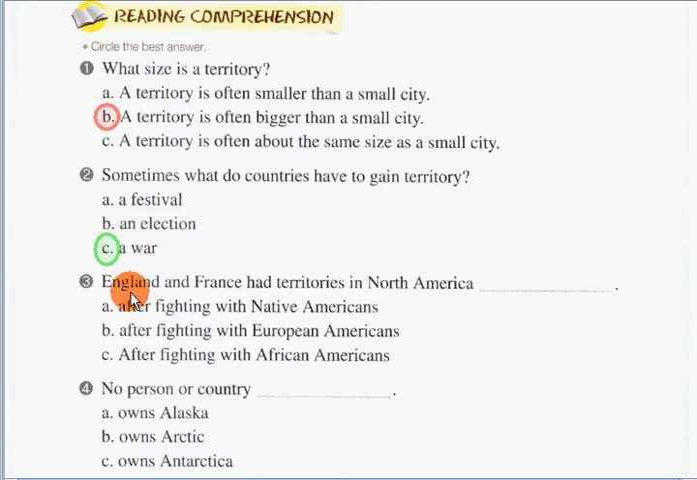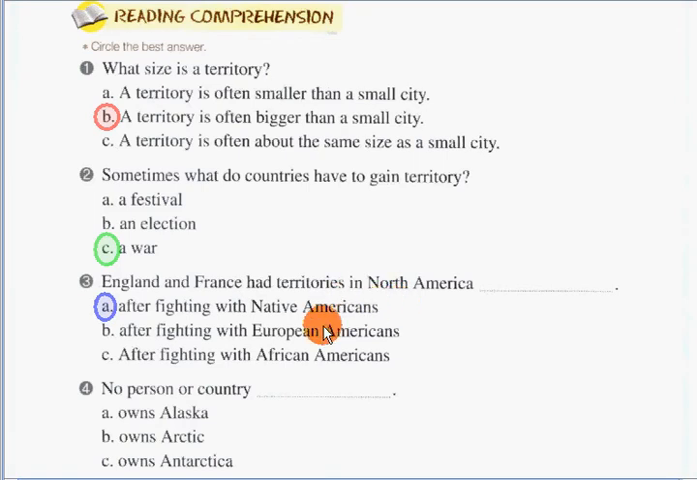Next, number 3. England and France had territories in North America blank. A. After fighting with Native Americans. B. After fighting with European Americans. C. After fighting with African Americans. The answer here is A. After fighting with Native Americans.